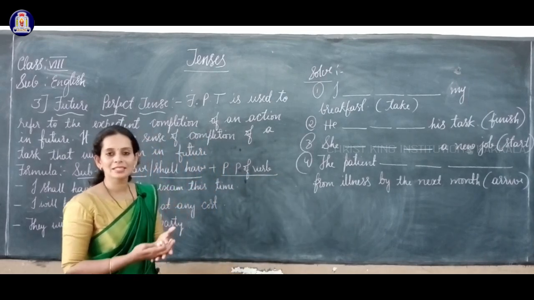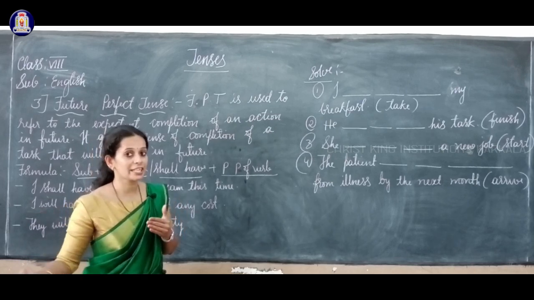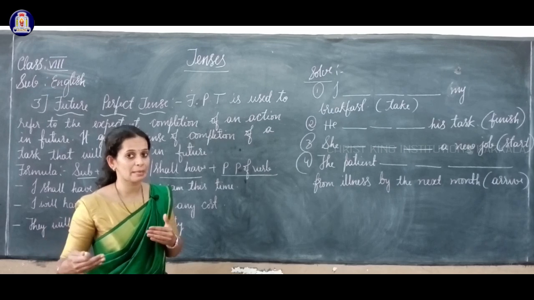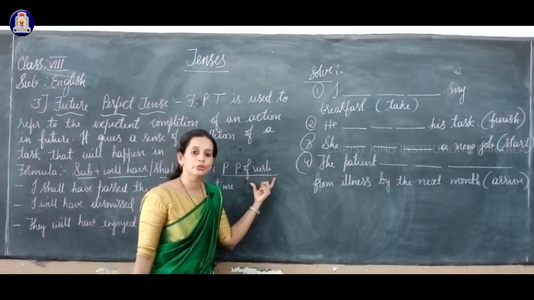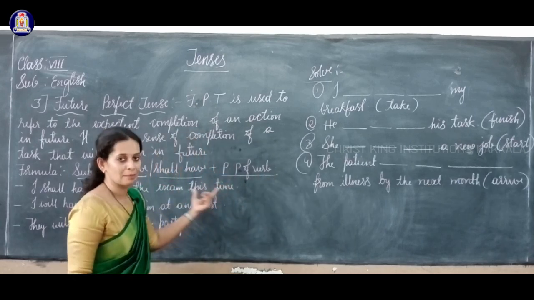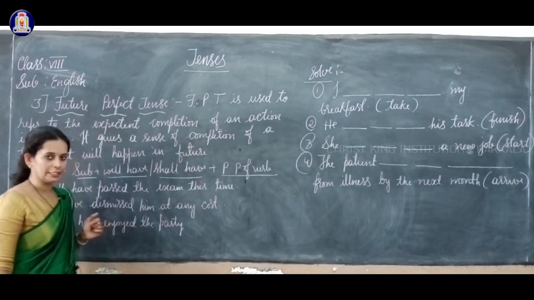Okay, so what is the past participle? We have already learned. Take, took, taken. Taken is the past participle which tells us about the completion of an action, right? So you have to use this here to frame sentences under future perfect tense. Is it clear to you now?